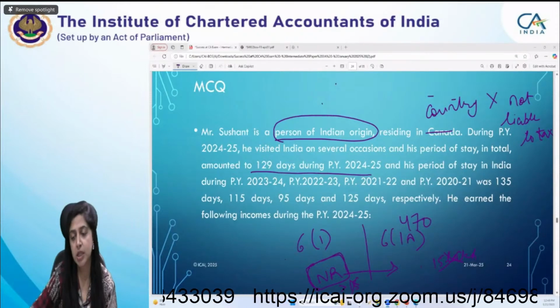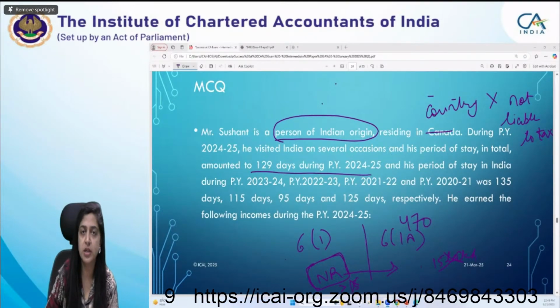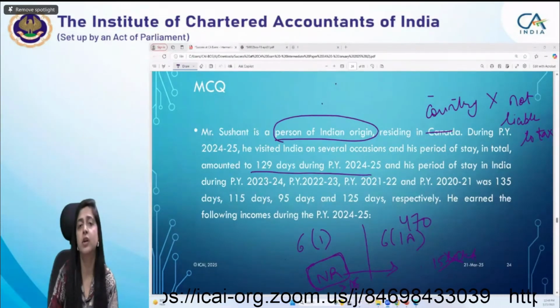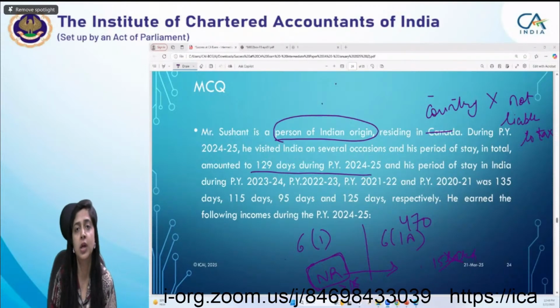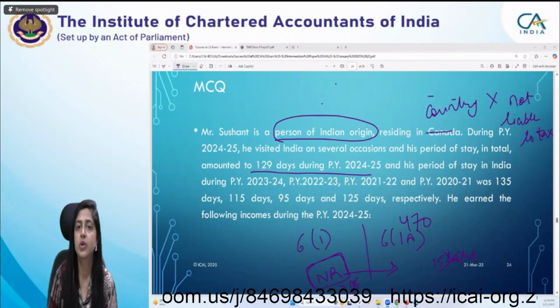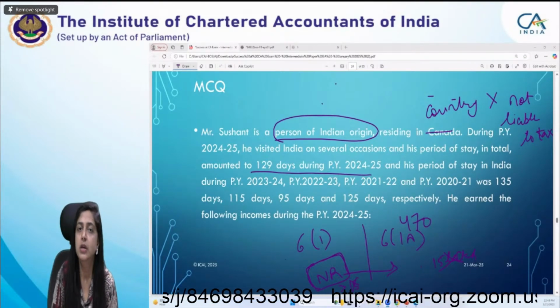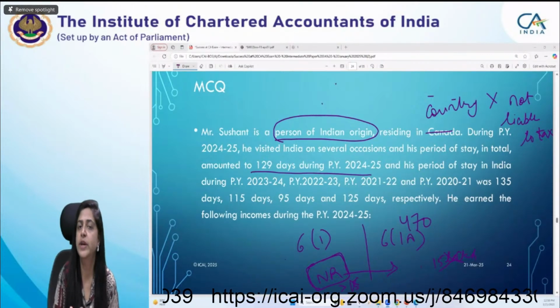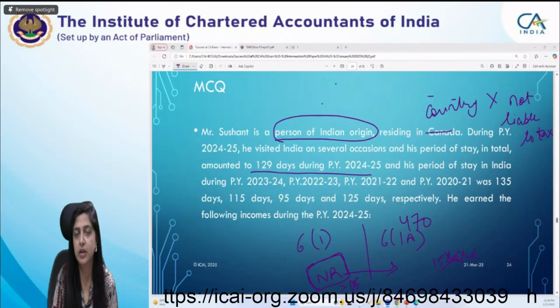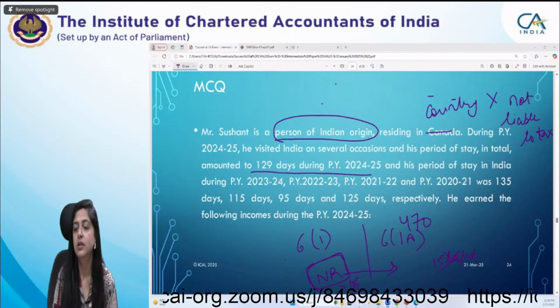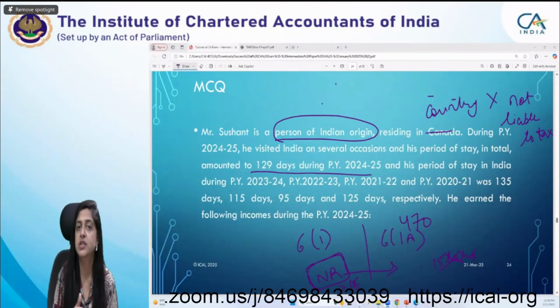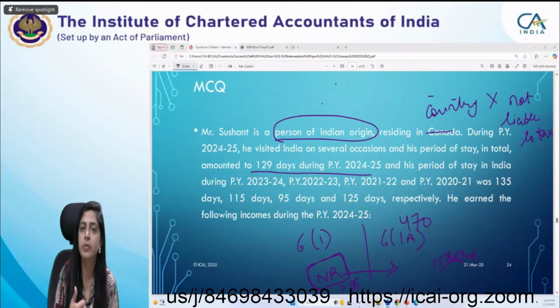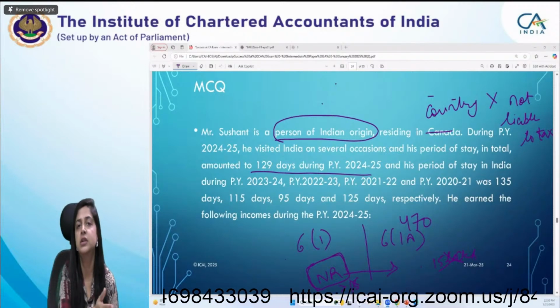Till then, just do your study well, do your revision well, and whatever doubt you are having, don't hesitate and ask your doubt, because we are here to help you. If you have any doubt, please be free and ask. If one time, two times, three times you are not getting clarity, then just ask your doubt. For the next session, just be prepared, because it will be more useful if you have already studied and prepared well.